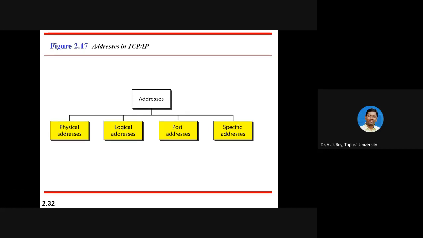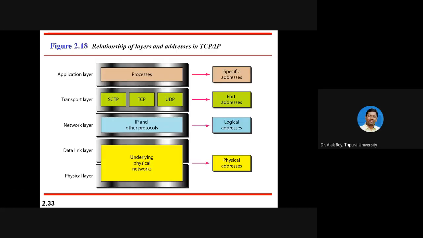So addresses are four different types: physical, logical, port, specific. The physical layer with the data link layer, which is known as your host to network layer, uses physical address. Network layer uses logical address. Transport layer uses port address. Application layer uses specific address.